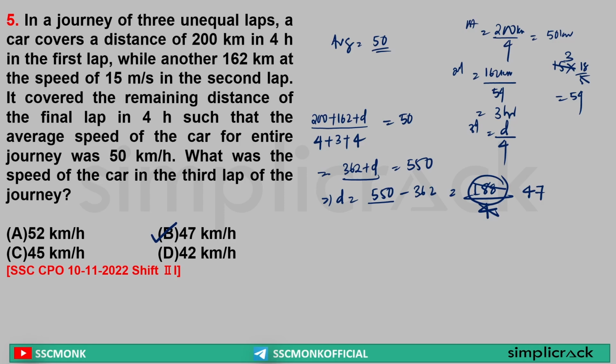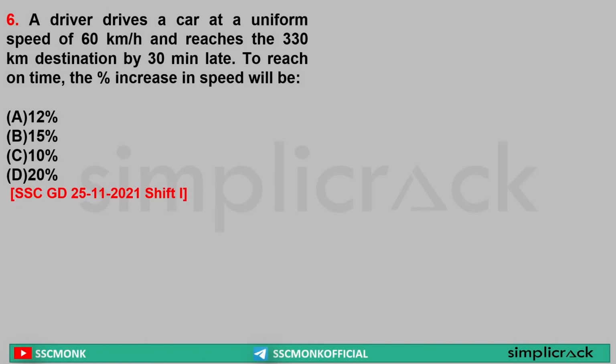So next, a driver drives a car at a uniform speed of 60 km per hour and reaches the 330 km destination 30 minutes late. Not an issue. To reach on time, how much increase in the speed is required? Sir, first thing is that 330 km distance at 60 km per hour. Time taken 5.5 hours or 5 hours 30 minutes.